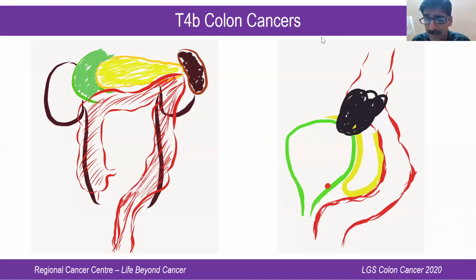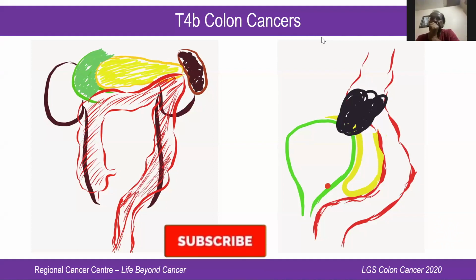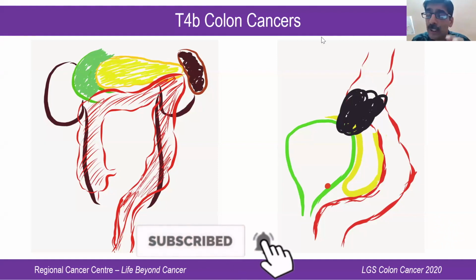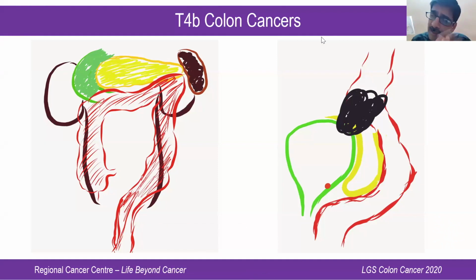If you open up and see that the entire bowel is studded with multiple nodules, small bowel, large bowel, you don't have enough space to create a stoma, just close it and come out. Okay, sir. Thank you so much.